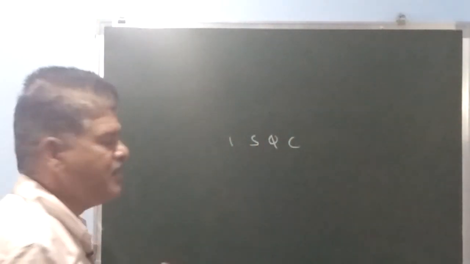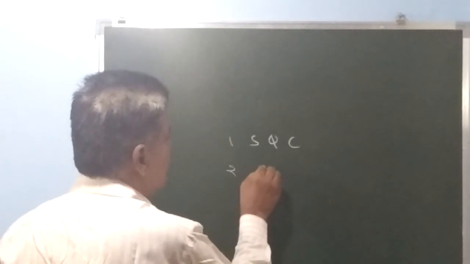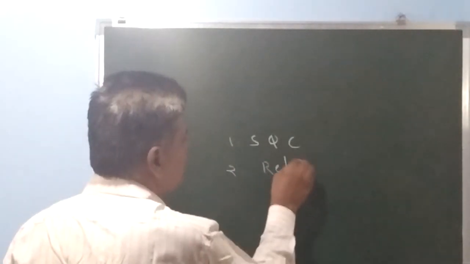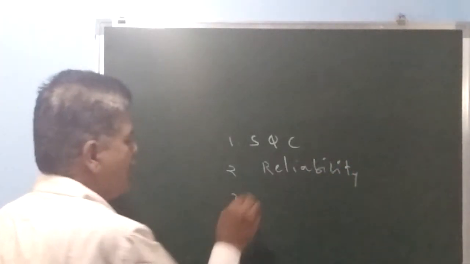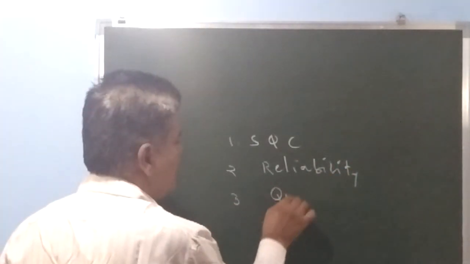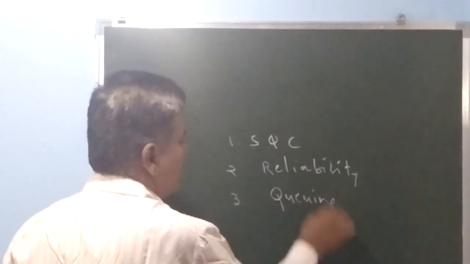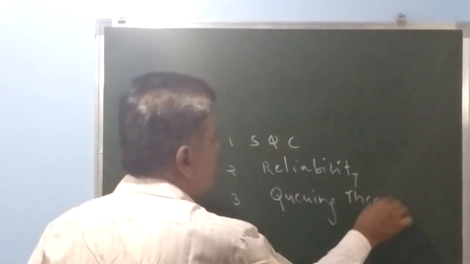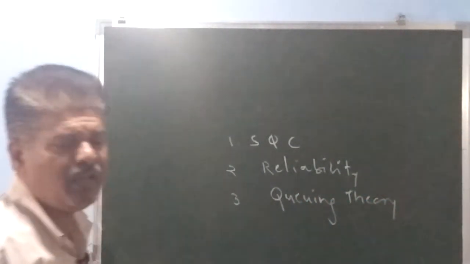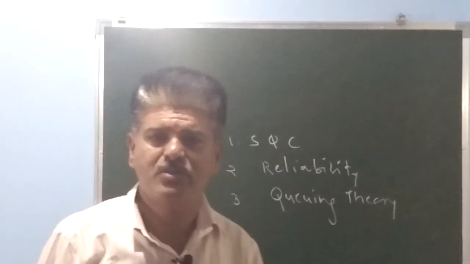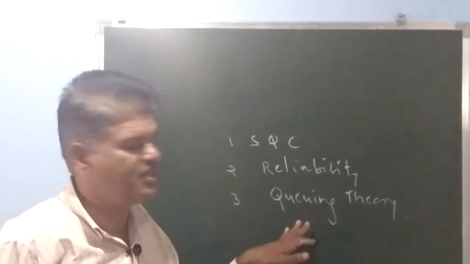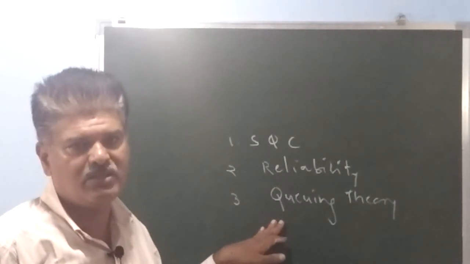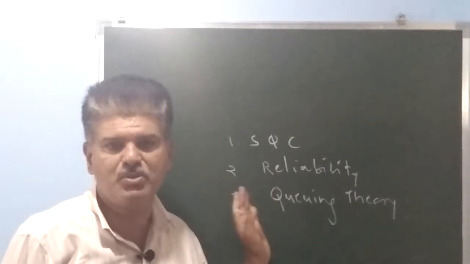It is also used in the theory of reliability, and it is also useful in queuing theory. There are various applications and uses of Poisson distribution. So we will complete Poisson distribution here. This is the last point of Poisson distribution.